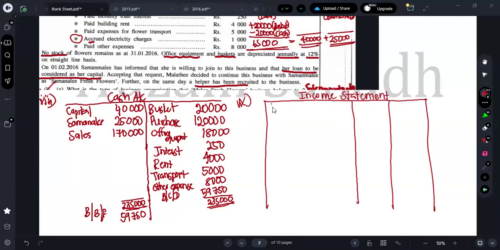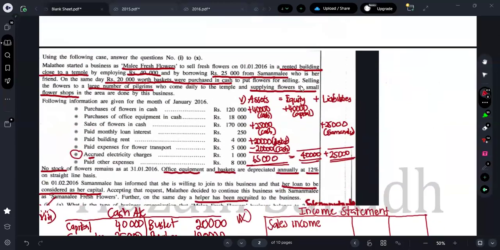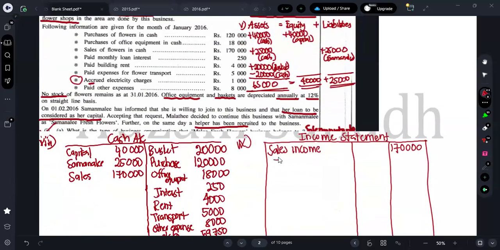So what is my sales income here? What do they say here, guys? Sales of flower they have given as 170,000. Okay, sales they have given 170,000. For this income, what are you all supposed to do, guys? Just deduct all the expenses one by one. That's what you should do, guys.